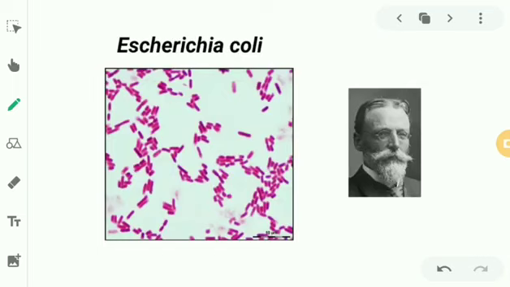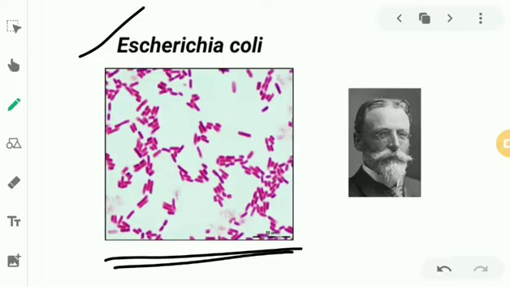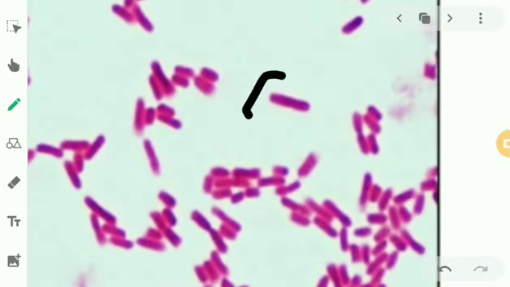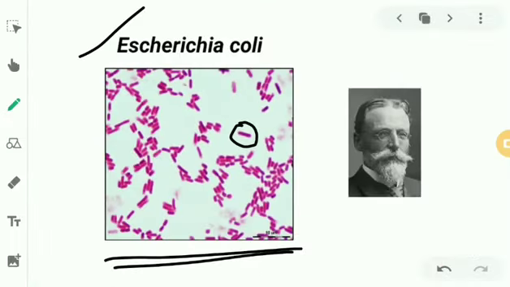So the first member of this group, what do we have? We have the famous, the notorious Escherichia coli or E. coli. As shown in this microscopic image, this is a gram-stained image. Obviously, we have already studied that all Enterobacteriaceae are gram-negative in nature, and as you can see, they are rod-shaped and they are not taking gram stain. That is, they are not blue in color. They are pink in color. That is, they are gram-negative bacilli. And nearby you can see the picture of Theodor Escherich, who discovered E. coli.